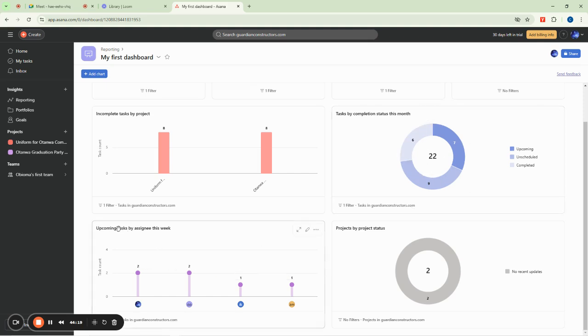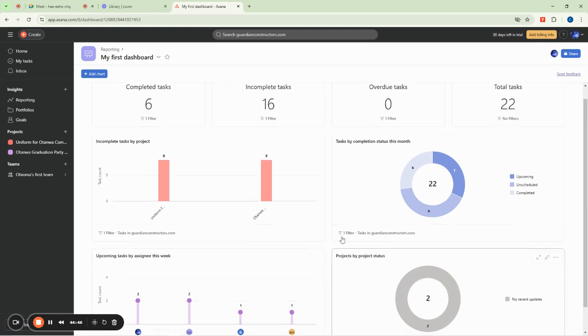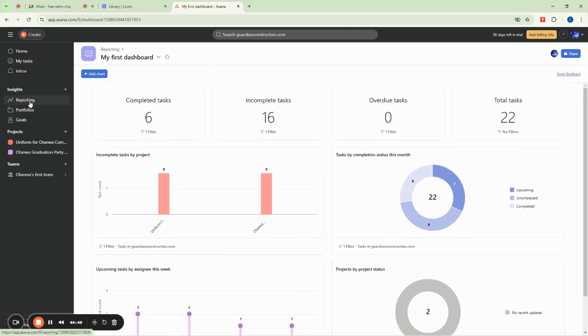So you see now, we even have upcoming tasks by assignee. So we now have that I have two upcoming tasks, and then this person here, Omoye, has two upcoming tasks. Then Ikenna Orizu has one upcoming task, and this person, Amarachi Wambede, has one task upcoming. Okay, so that is what your reporting here does for you.